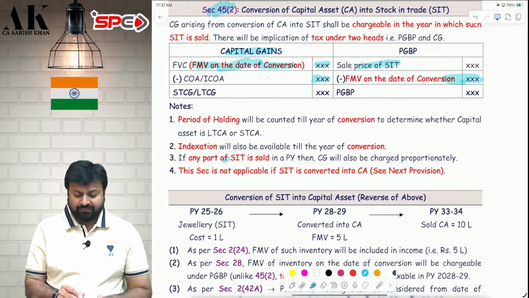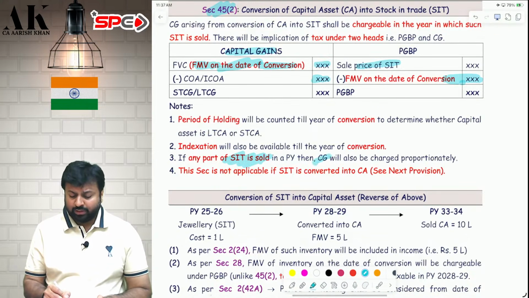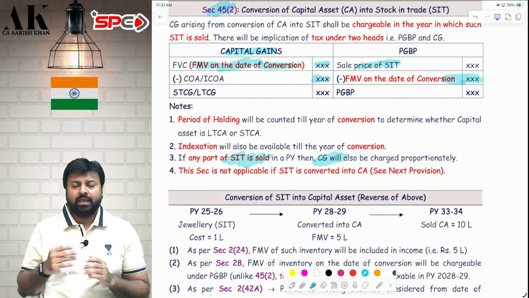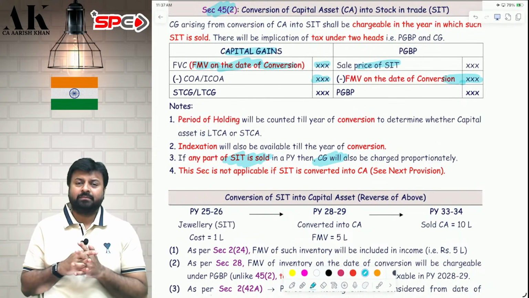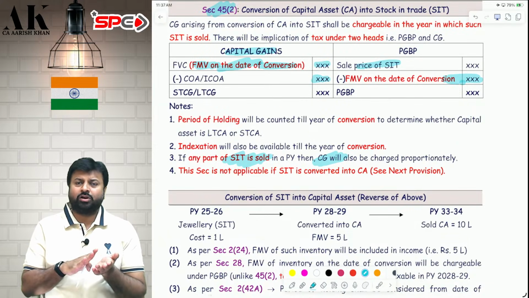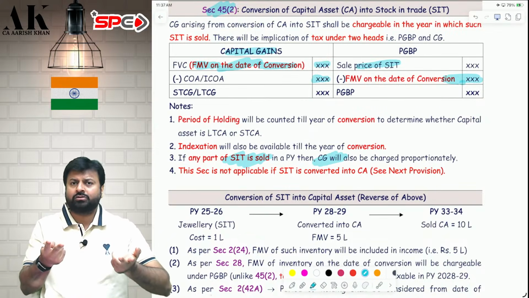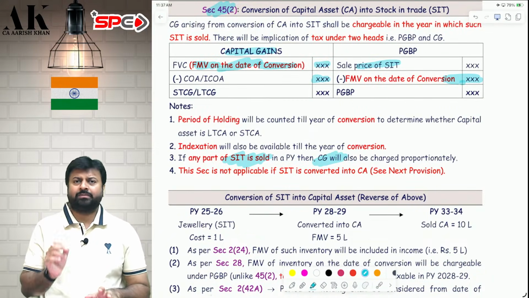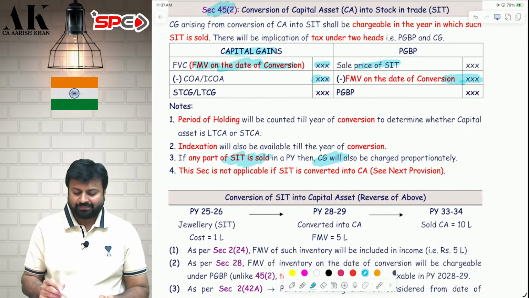What if only part of the SIT is sold? If part of SIT is sold, then capital gain will also be charged proportionately. It will not be charged completely. Suppose there are 10 flats which are converted from capital asset into stock in trade. Out of that, only 7 flats are sold. Therefore, only 70% of the capital gains will be subject to tax, not 100%. I hope it is clear to all of you.